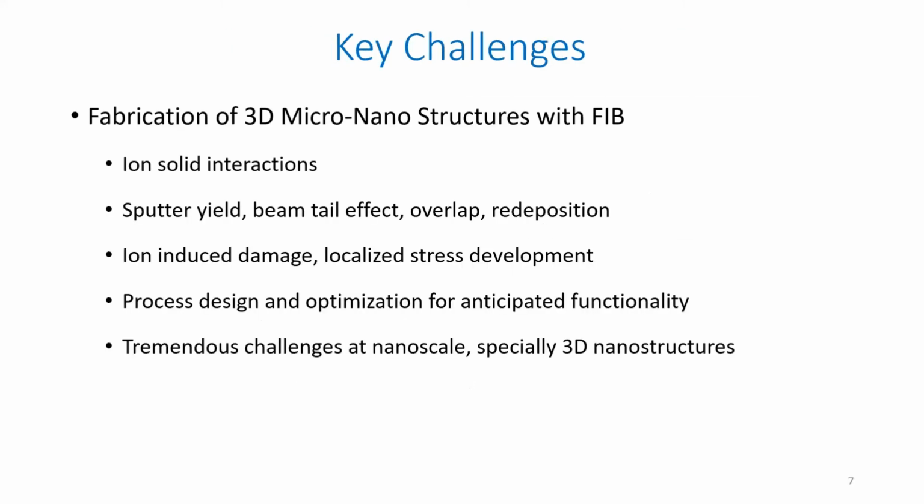Okay. Now, the key challenges in focused ion beam fabrication, first and foremost, are going to be the ion solid interactions. So we need to have a good understanding of how the focused ion beam is going to interact with the material that we want to fabricate or deposit or any particular operation. And the next thing is the sputter yield, beam tail effect, overlap, and redeposition.